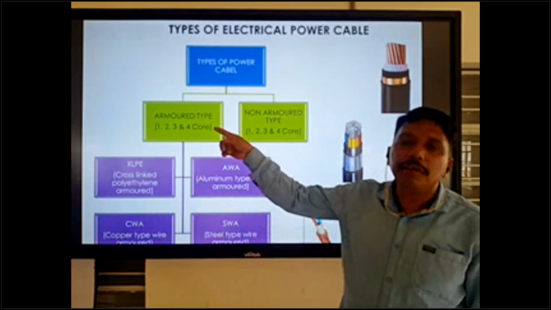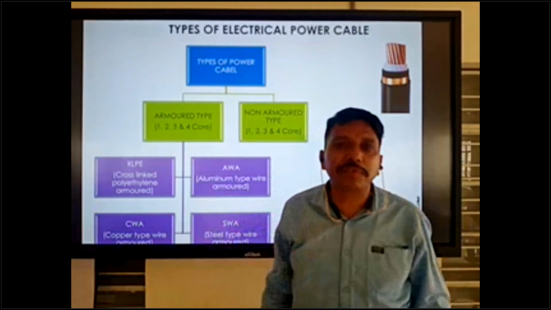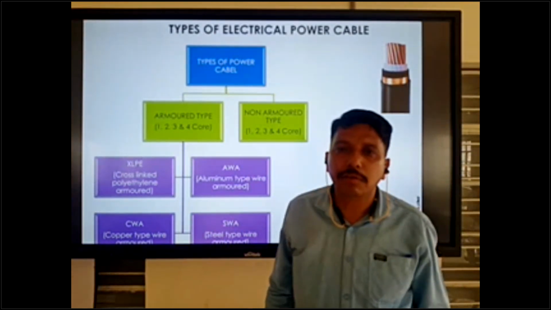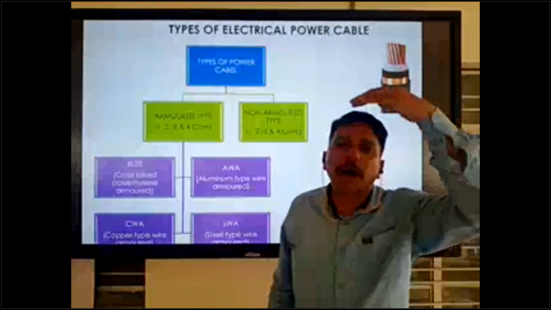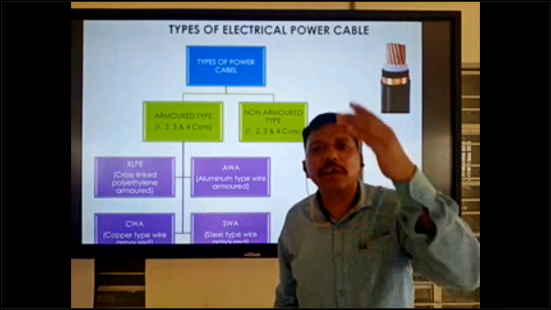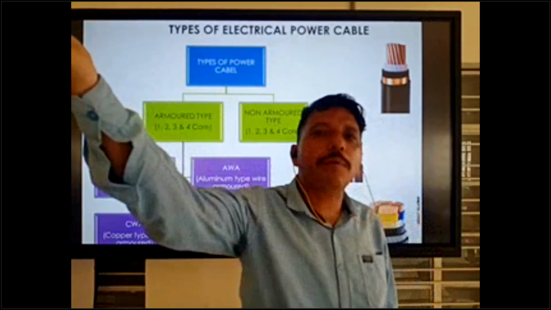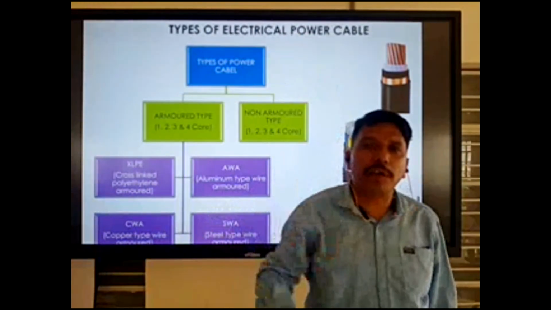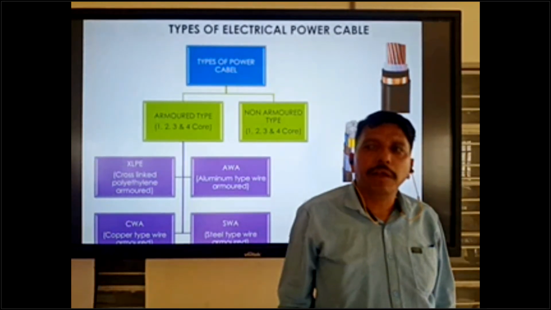In industries, when giving the power supply, single core cable is used from the transformer to the MB room or LB room. After that, from the LB or MB room going to the electrical room, we can use 4-core cable.